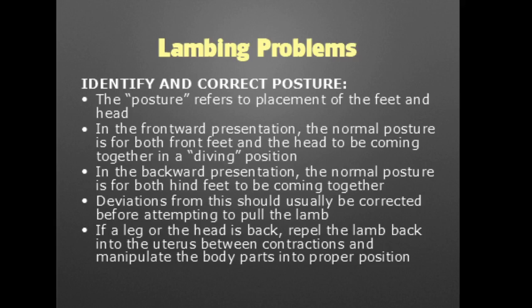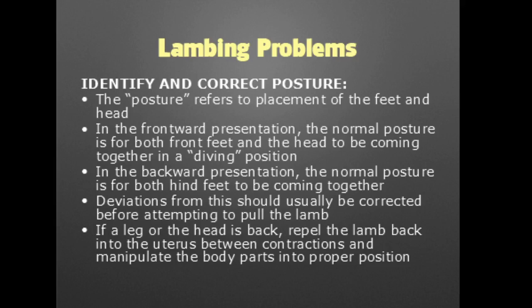In the frontward presentation, the normal posture is for both front feet and the head to be coming together, as if the lamb was in a diving position. On the other hand, in the backward presentation, the normal posture is for both hind feet to be coming together. Deviations from any of the above should be corrected before attempting to actually pull the lamb.